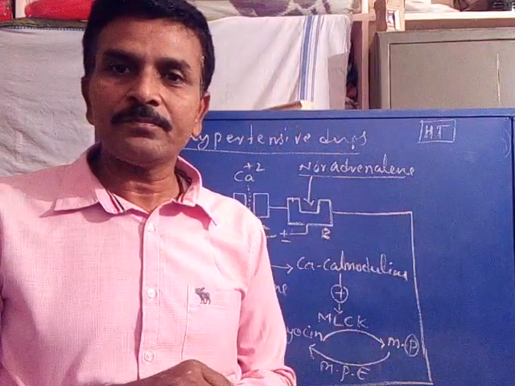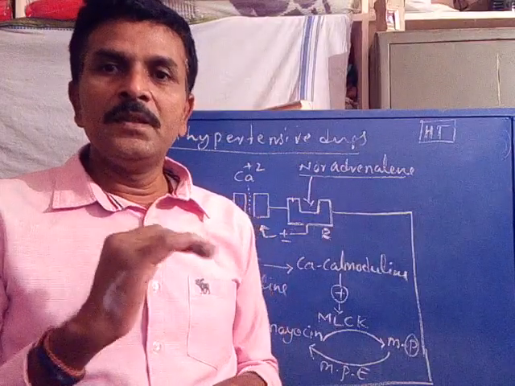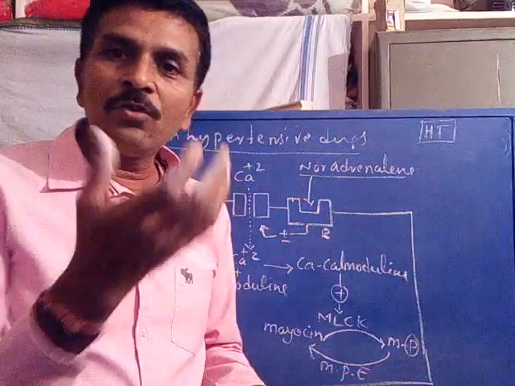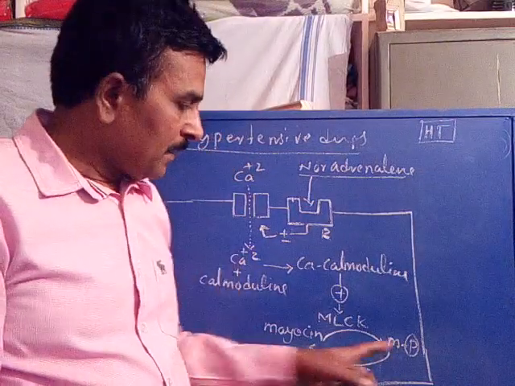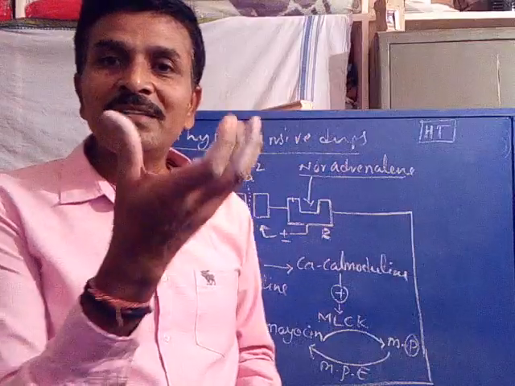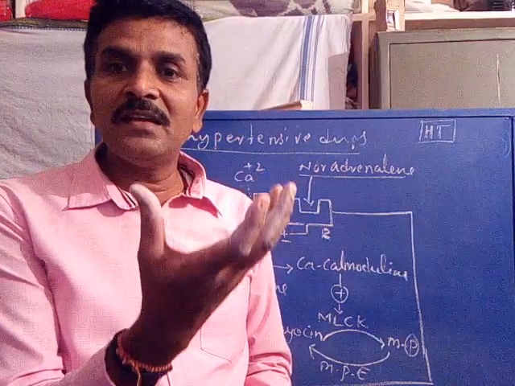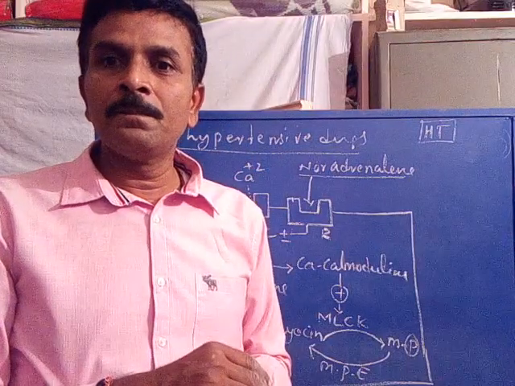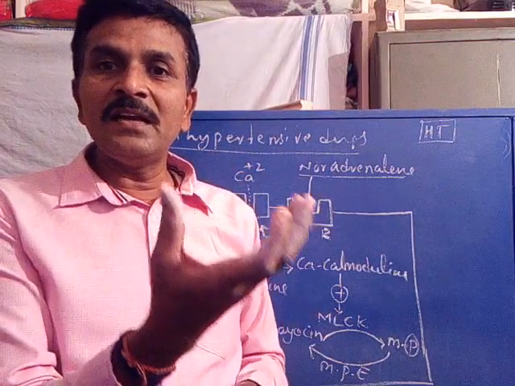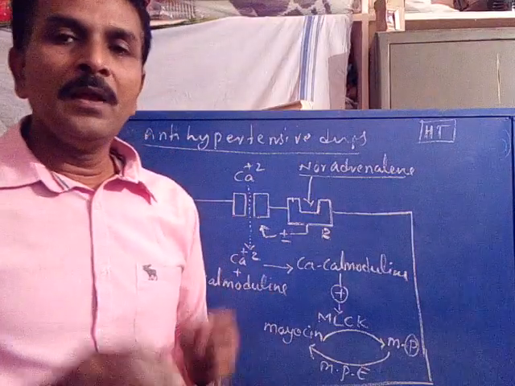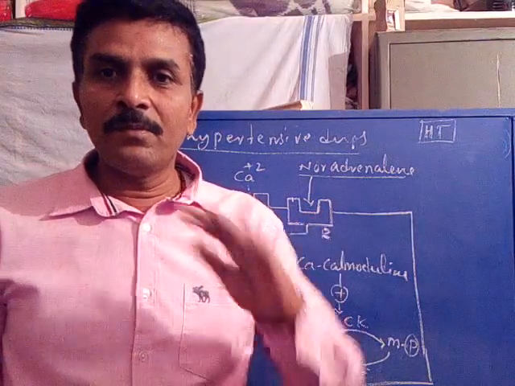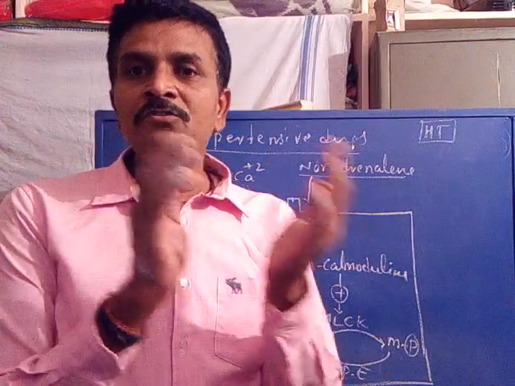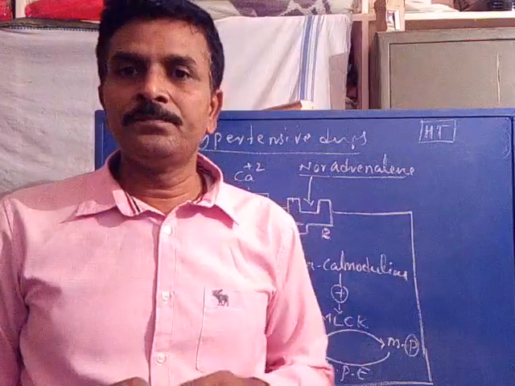Are you following? It is a simple mechanism. The forward reaction leads to constriction of the blood vessel. The backward reaction leads to relaxation or dilation of the blood vessel. Constriction causes a decrease in the diameter. Relaxation causes an increase in the diameter. Is it clear? Now the forward reaction and backward reaction are in a 1:1 ratio in the normal person.